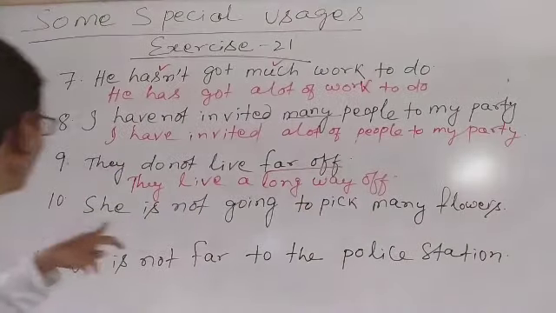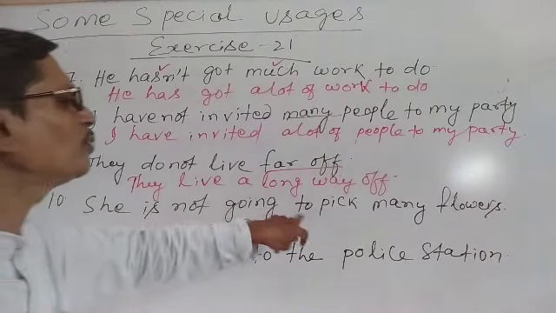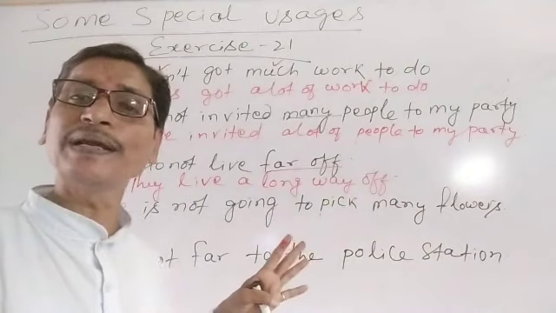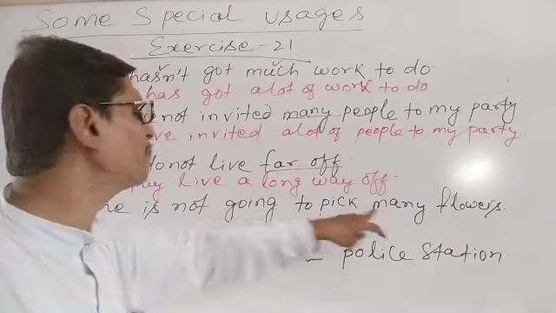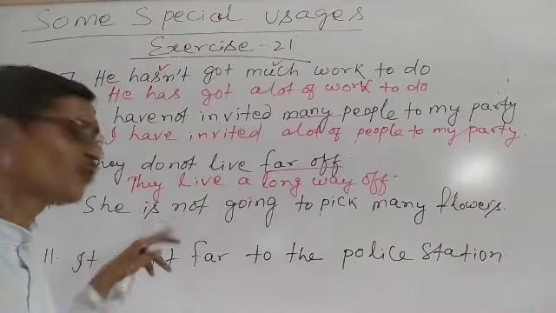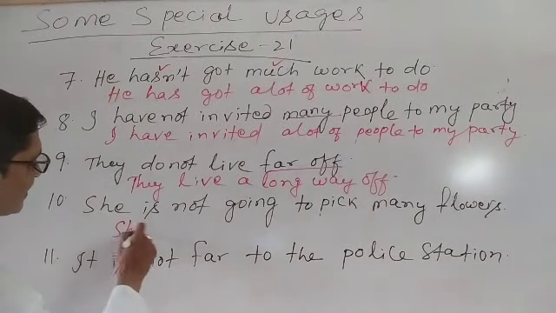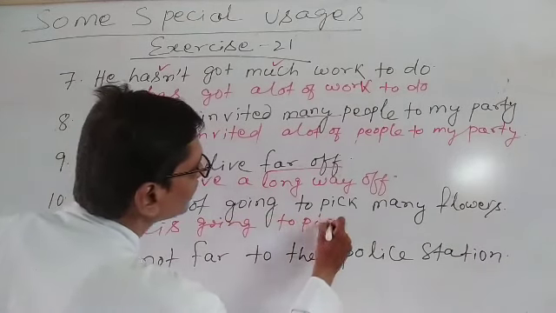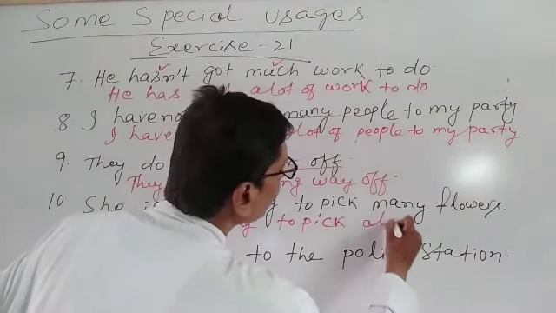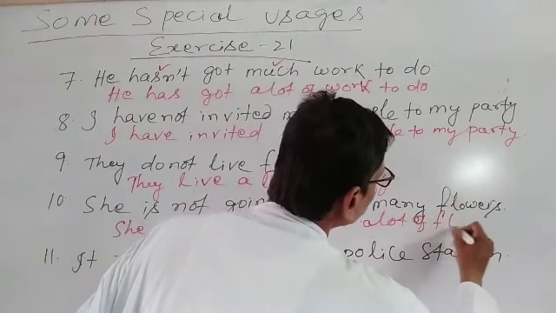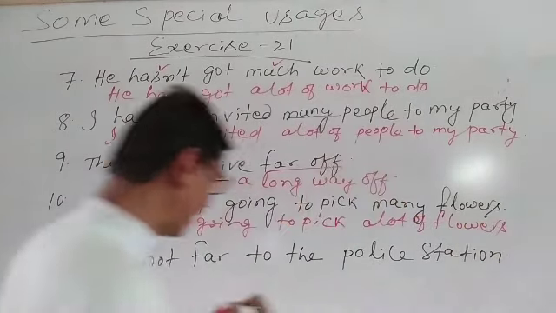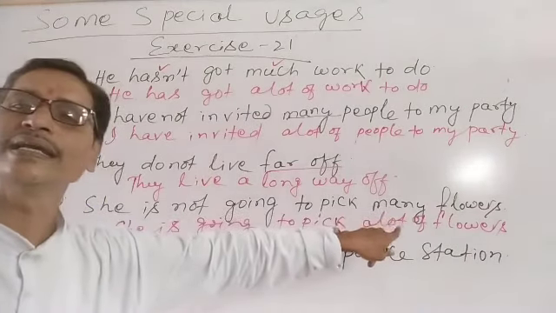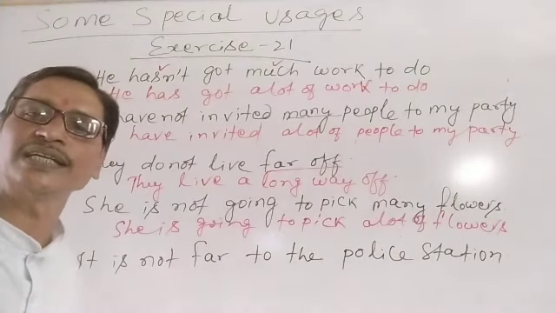Understand? So similarly, she is not going to pick many flowers. Here we have used many because it is negative. What will we do? She is going to pick a lot of flowers. She is going to pick a lot of flowers because we have used a lot of in place of many when our sentence is a positive sentence.